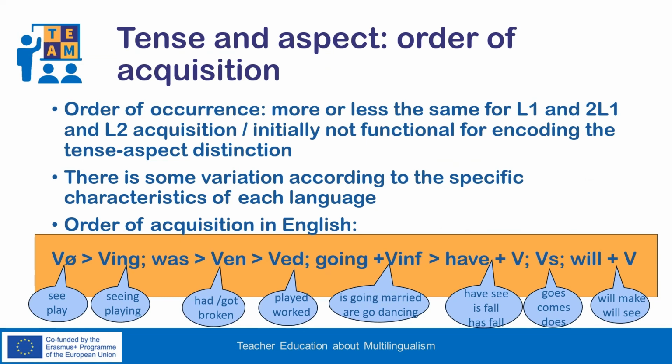Take, for example, English. Children first produce bare verbs. The first formal categories to emerge are verbs in -ing, initially without an auxiliary, or with an unanalyzed auxiliary, as in "is playing", and irregular past forms, especially was and had. Then they produce past forms in -ed, like played. Then we find occurrences such as "is going", "married", "are go", "dancing", followed by analytic perfect-like forms like "have see", "is fall", and "has fall". In the end, we get grammatical verb forms like goes, comes for the present tense, and will make, will see for the future.